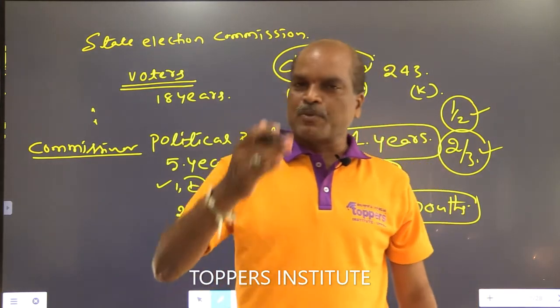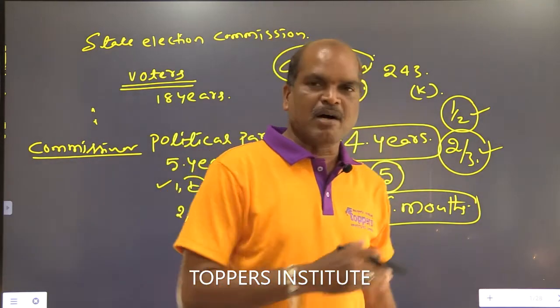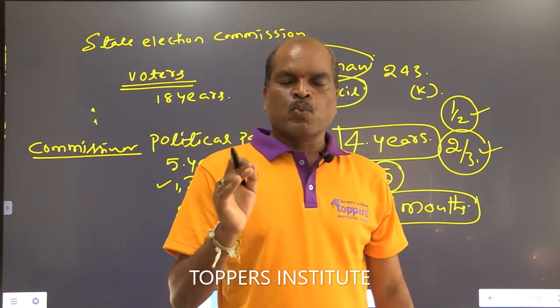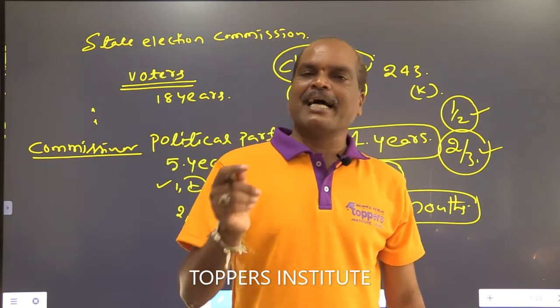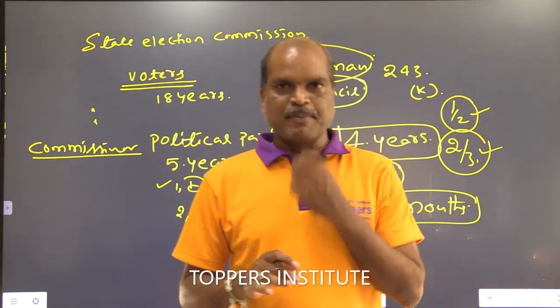Until a new chairman comes and occupies the office, the municipal council vice chairman acts as chairman temporarily, up to 6 months.